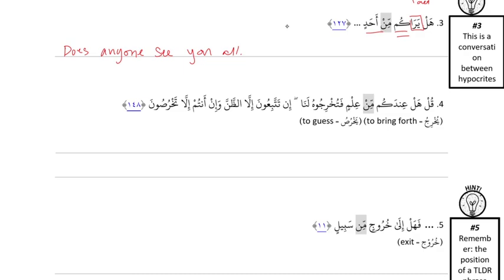Let's start with the first part of the sentence. قل is a command, regular, and it starts a quote. And the quote is a question. Right. عندكم is TLDR and it's noun. And then we have min علم coming after. So it's after is. It's an is sentence, right? So then it's an after is, and we're in a question sentence, so we know that this is an emphasizer min. So it's just the after is, and then فتخرجوه.